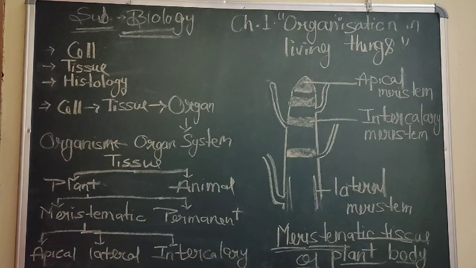Now, importance of tissue. Why is tissue important? First of all, it brought division of labor among cells in a multicellular organism. Division of work to particular cells.